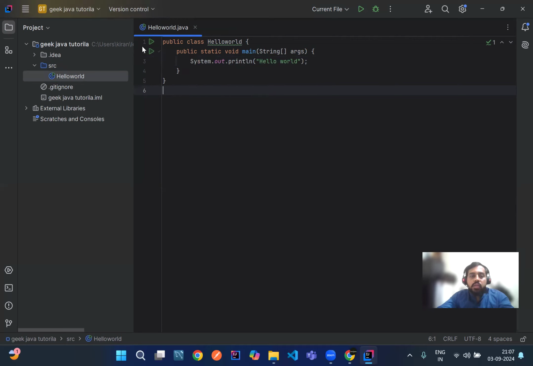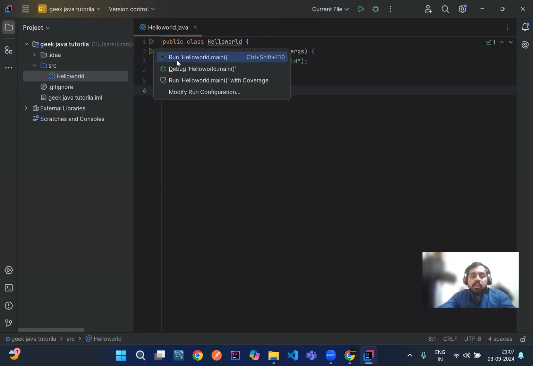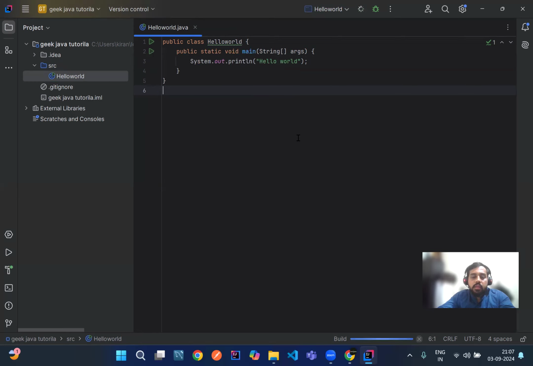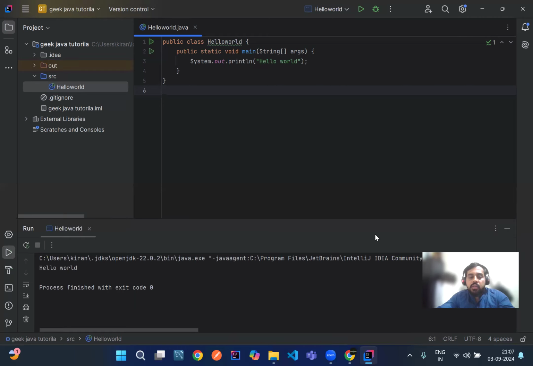Okay. So to run this Java application, you have an arrow mark here under your main method. You just click on it and run hello world main. It will first build, as you can see here at the bottom, it was building. What it will do is, the JVM first will convert our code into a dot class file. That is an intermediary file. That is what build is. That dot class file, the JRE will pick and it will print accordingly what I have written. See, you can see the output here, hello world.